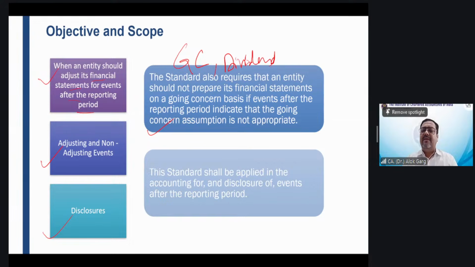And this standard is applicable in the accounting for and disclosure of events after the reporting period. So this standard's bread and butter is